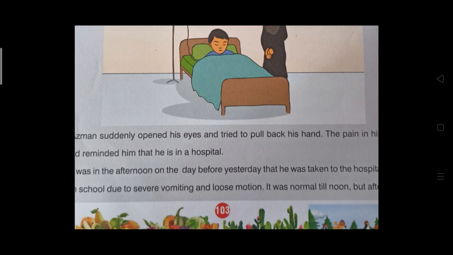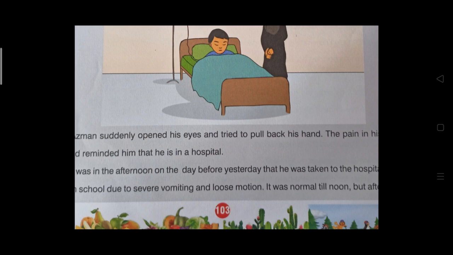Asman suddenly opened his eyes and tried to pull back his hand. The pain in his hand reminded him that he is in a hospital. It was in the afternoon, on the day before yesterday, that he was taken to the hospital from school due to severe vomiting and loose motion.